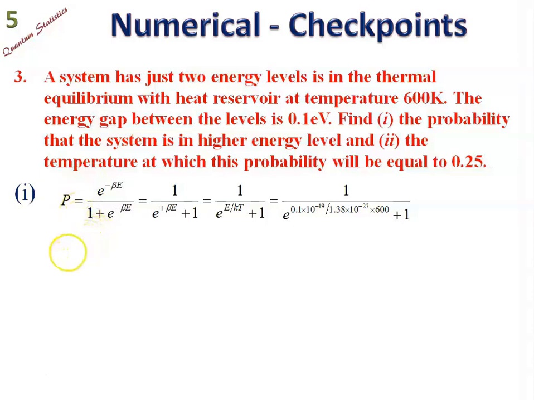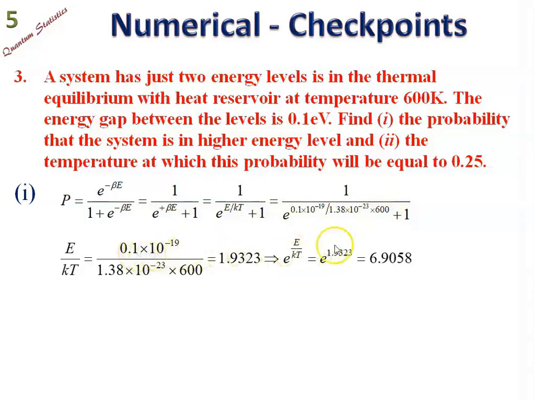Now that probability can be expressed by e to the power minus beta e upon 1 plus e to the power minus beta e. You can take e to the power minus beta e common, and by virtue of that you can write 1 upon e to the power beta e plus 1. So beta is 1 upon kT, and you have to substitute the value of k as 1.38 into 10 to the power minus 23. Temperature is 600 Kelvin. By substituting that, we get 6.9. That is, the probability that the system is in the higher state is about 7%.